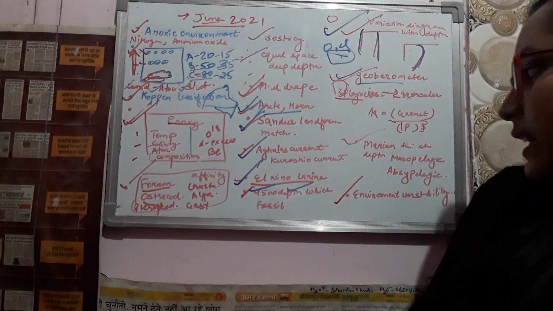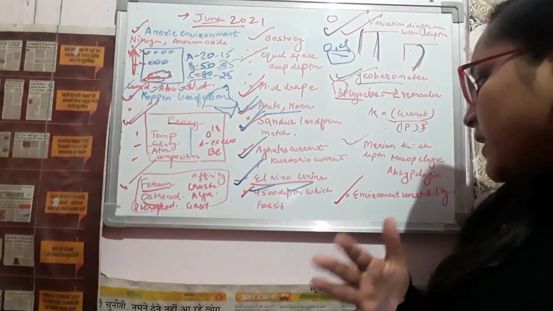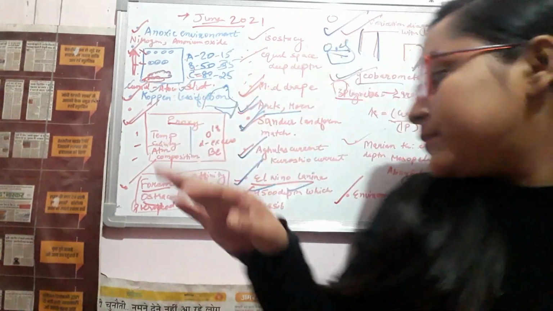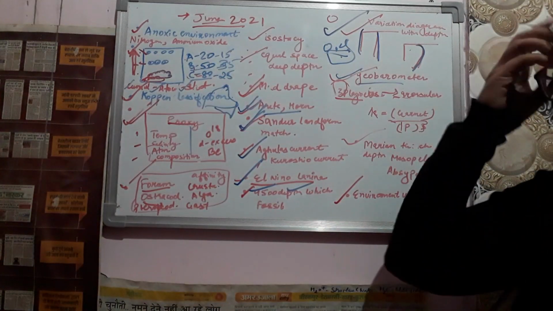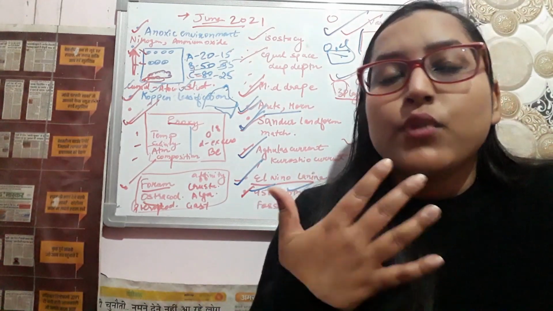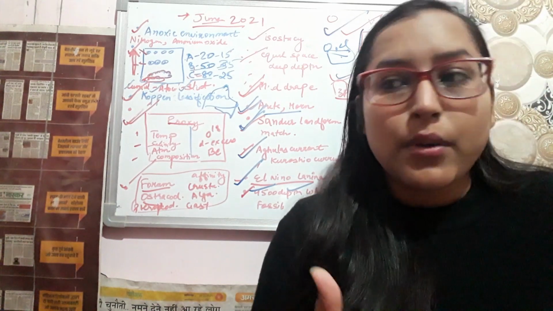Next question was about the Mariana Trench depth. So it will be called as mesopelagic or abyssopelagic. So we have to match like this. One question was from environmental instability. So you have to tell whether both cold and warm currents are stable or they are unstable. So these options were given.